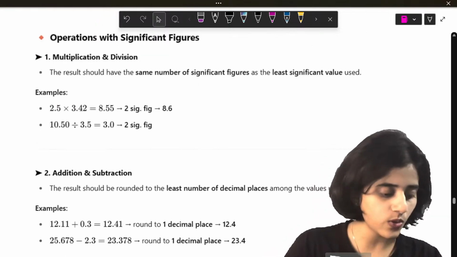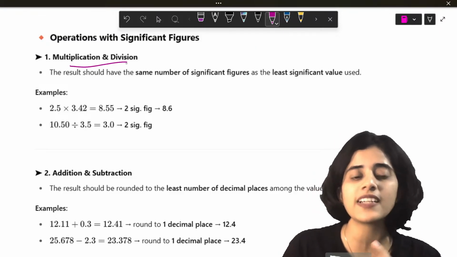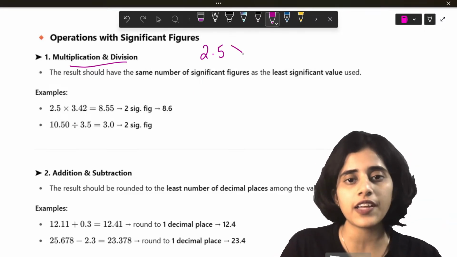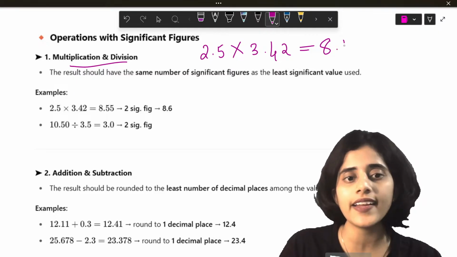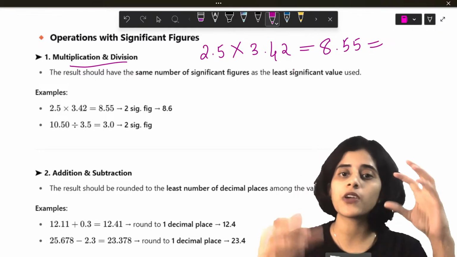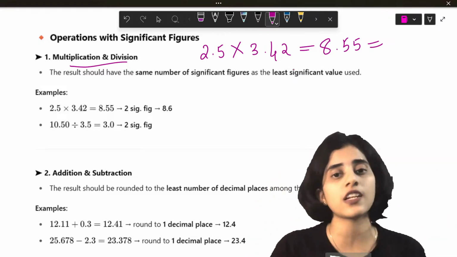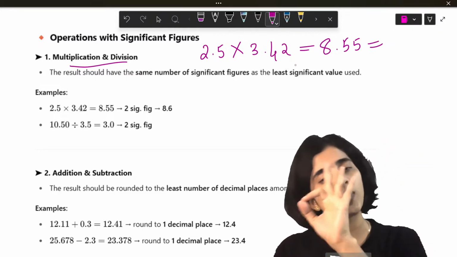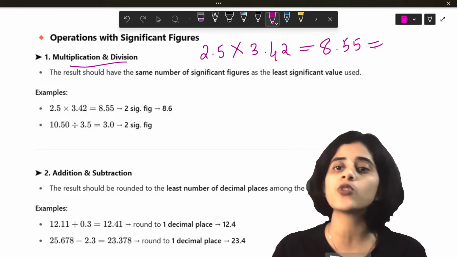Okay, next is operations with significant figures. There are some operations with significant figures, like multiplication and division. If you multiply 2.5 into 3.42, what will you get? You will get 8.55. But you will write the answer in 2 significant figures. Why? Because in both those values, you look at the number with the least number of significant figures. Which one is it? It is 2.5. 3.42 has 3 significant figures, 2.5 has 2 significant figures. So that means your answer should only have 2 significant figures.